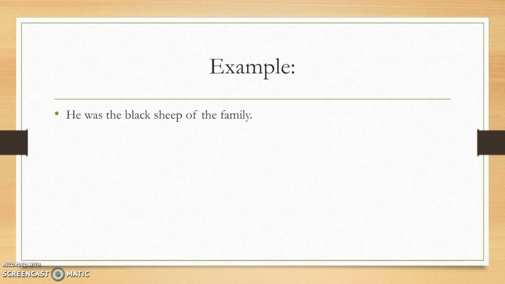An example of a metaphor is, he was the black sheep of the family. By comparing a man to a black sheep, you can come to the conclusion that he, like a black sheep, is an outcast, him and his family, just as the sheep is in his flock.